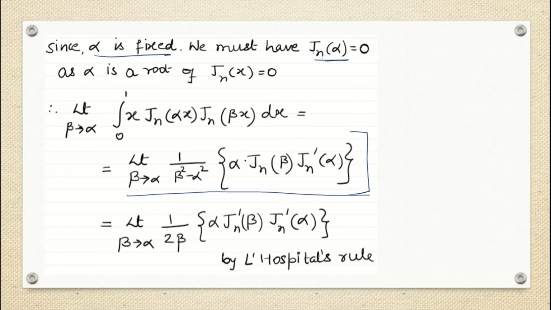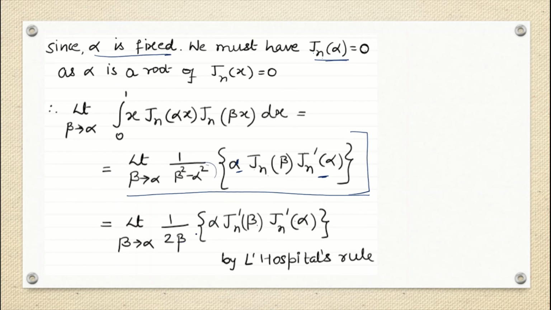So I'm taking the derivative in numerator and denominator both. In the numerator, alpha is constant, and even my Jn dash alpha is also constant. So I'm taking the derivative here, and this is nothing but Jn dash beta. And what about my denominator? Beta square will give me 2 into beta, and this is my constant, so this will give me 0. So this is nothing but 2 beta only.